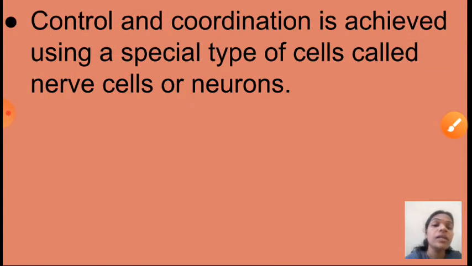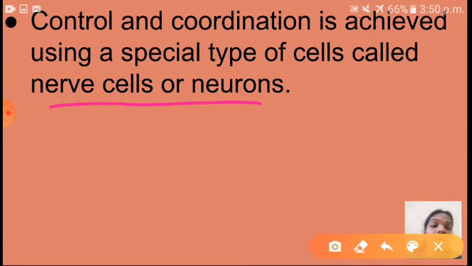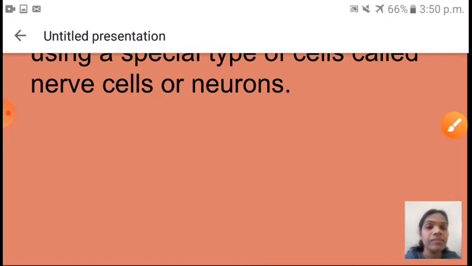See here, control and coordination is achieved using a special type of cells, that is called what? Nerve cells or neurons. See here children, which one is going on? Control and coordination in human, isn't it? So control and coordination in human is achieved using a special type of cells called nerve cells or neurons. Okay, so we will see now what is meant by neurons and what is the structure of that. Okay, are you ready?